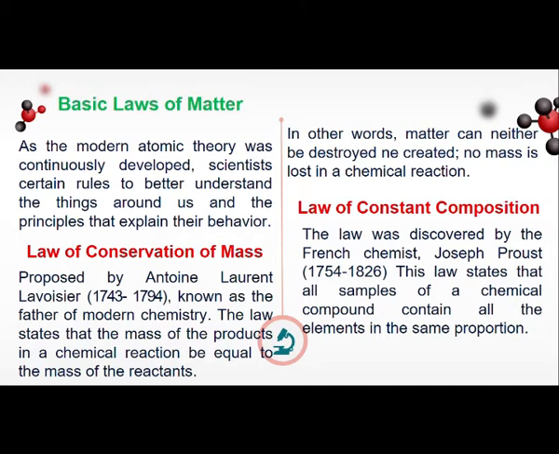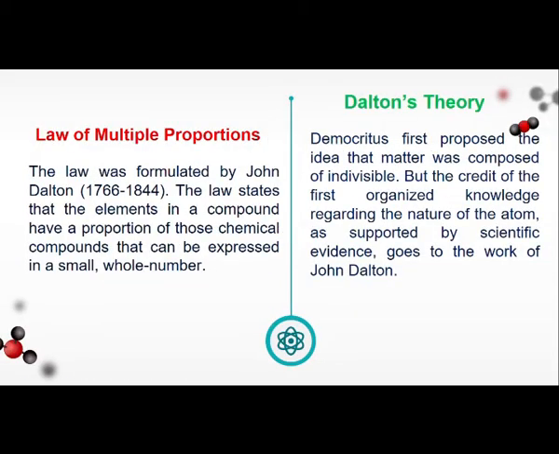The next one is the law of constant composition. The law was discovered by the French chemist Joseph Proust. This law states that all samples of a chemical compound contain all the elements in the same proportion. Okay, so later in another video, I'll be explaining more about conservation of mass, constant composition, and multiple proportions. So the multiple proportions, first let's state this law. The law was formulated by John Dalton himself. The law states that the elements in a compound have a proportion that can be expressed in a small whole number.